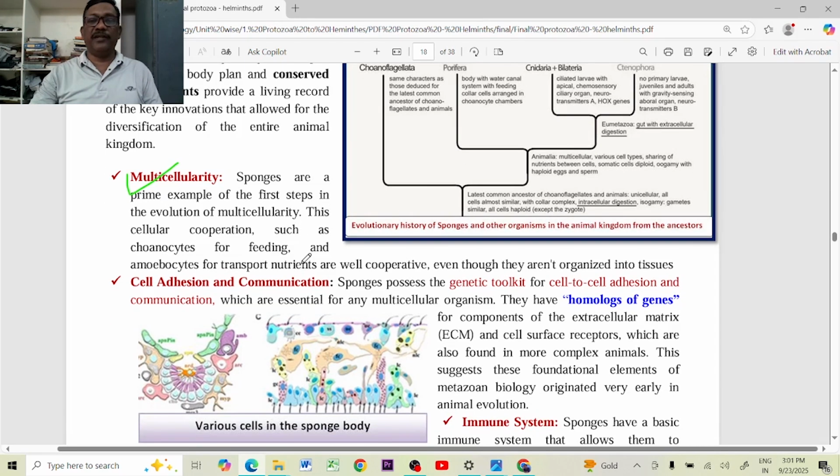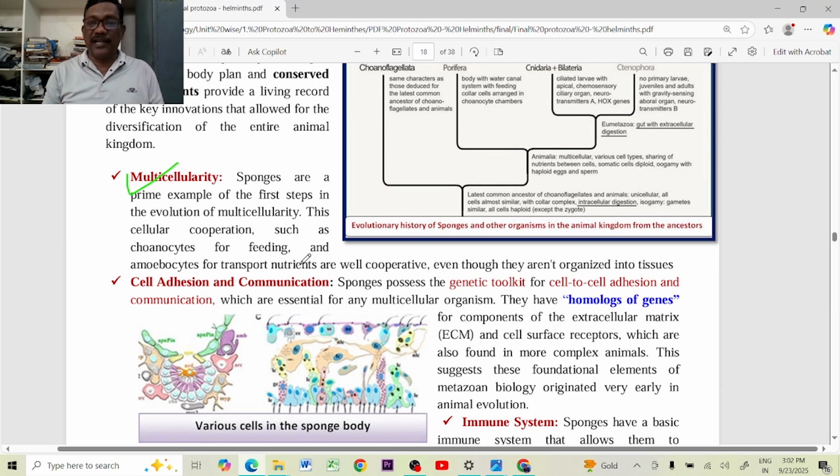Another important thing we have to discuss at this moment is cell adhesion and cell-to-cell communication. In our body, in all the organs, in all the tissues, so many cells are present. Those may be the same type of cells or different types of cells. But there is a lot of communication between the cells, that is called cell-to-cell communication, through the proteins.